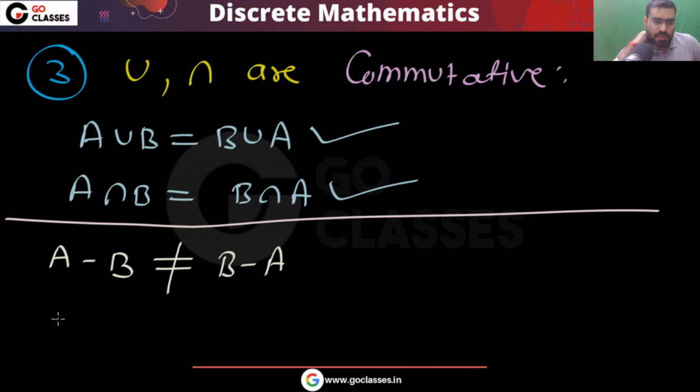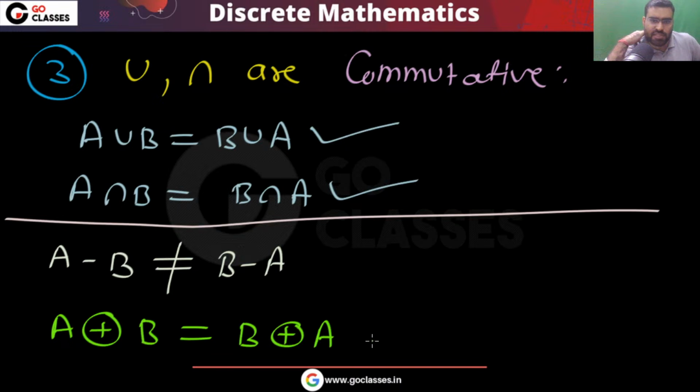Okay, the next point is symmetric difference is commutative. So if you have A symmetric difference B, that is same as B symmetric difference A, so that is commutative. Okay, simple.